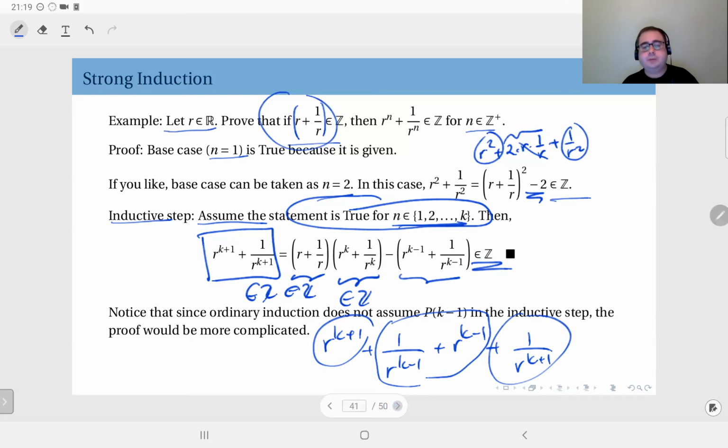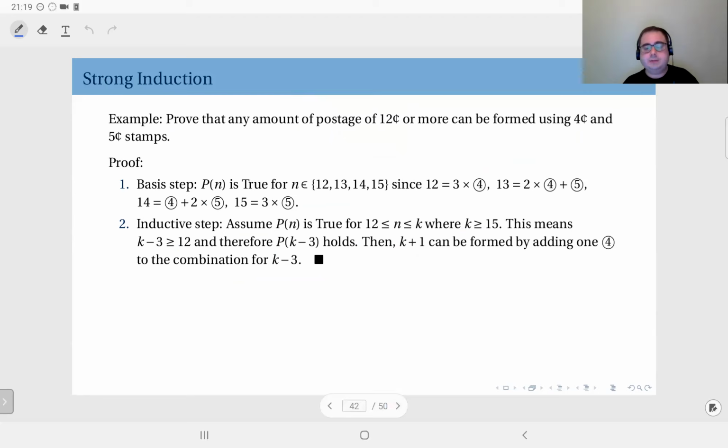Let's look at another example in which I will actually give both proofs using ordinary induction and strong induction. I didn't really prove it, but strong induction and mathematical induction, as we have seen the first version, are equivalent. If you can prove it using one, you can also prove it using the other. So whichever looks easier, you can use either the ordinary induction with just assuming k, or strong induction using the assumption where the statement is true from the basis step all the way up to k.